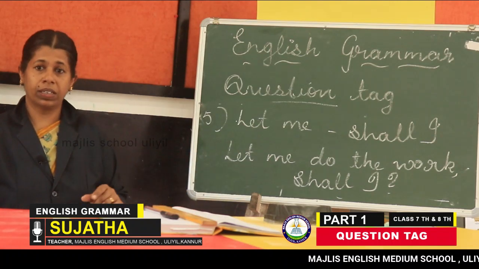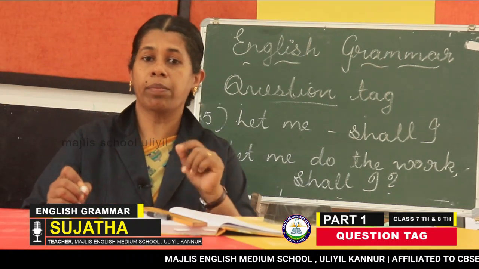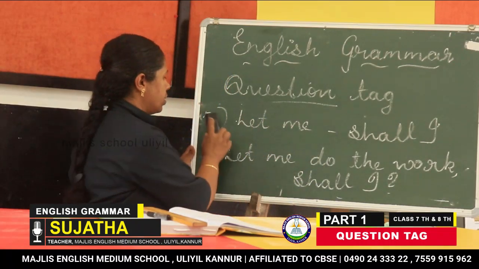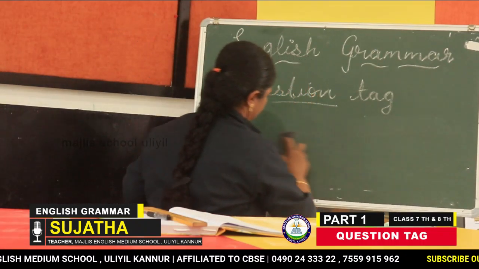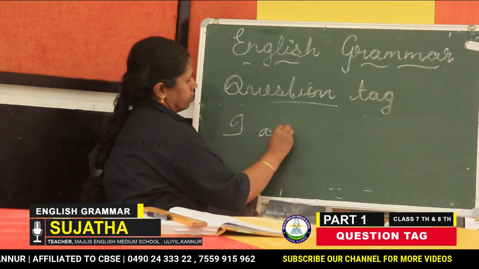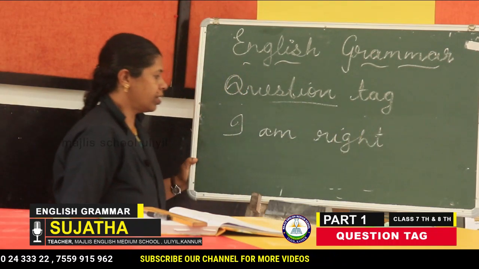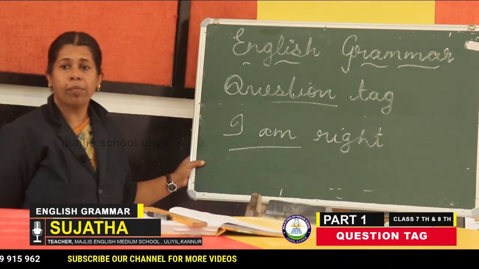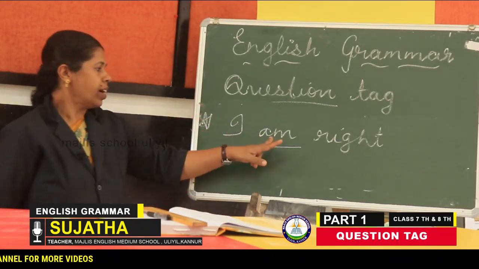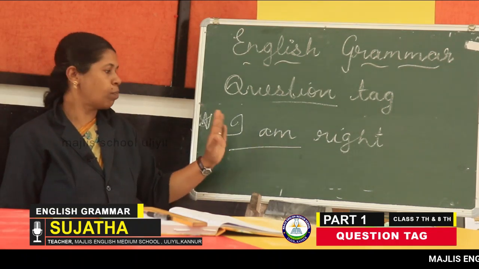Another example you should remember is aren't I and I am right. For example, I am right. How will you say that? I'm right. Here, never say amn't I. That is very important. Note this point. I am right, is this positive or negative? This sentence is positive.